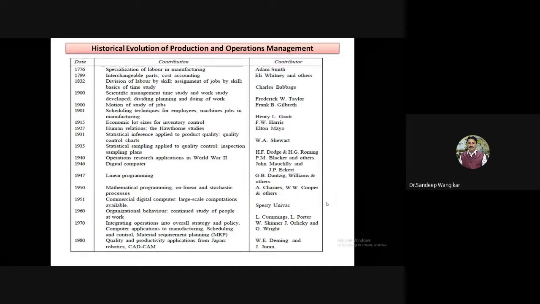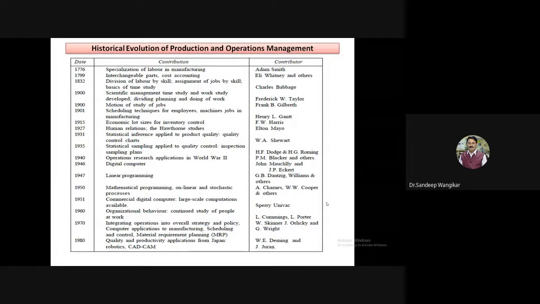Then 1832, division of labor by skill, assignment of job by skill, and basics of time study: Charles Babbage. In 1776 specialization was done, but now there is division of labor by skill. This person is good at carpentry, so we should assign him the carpentry job. This is a good turner, this is a good smith, who with hammer and anvil can produce very nice components. So the job will be given to him depending upon the type of skill.